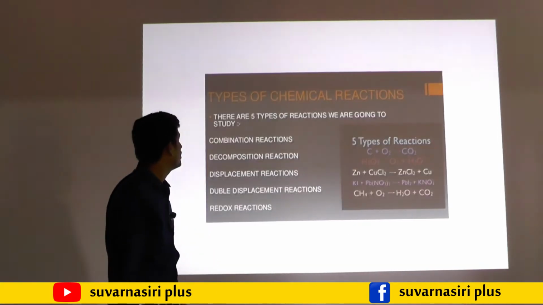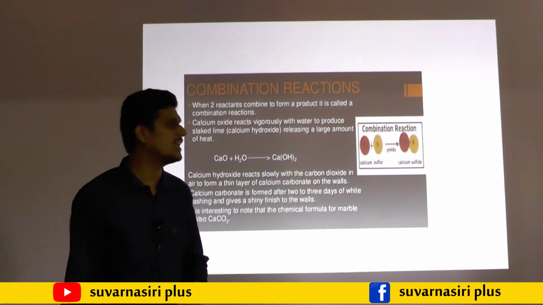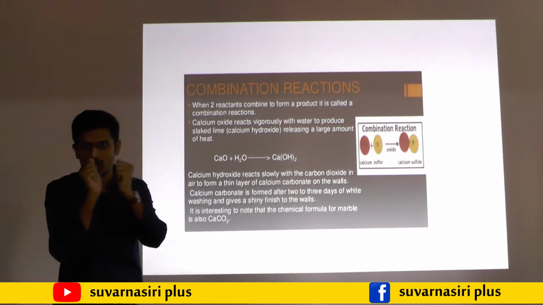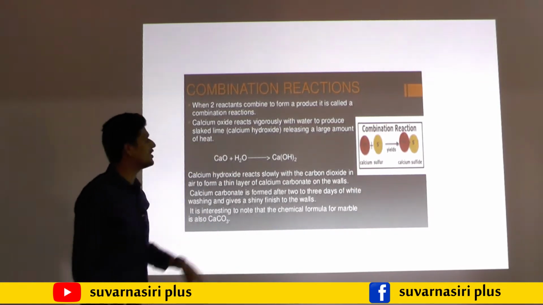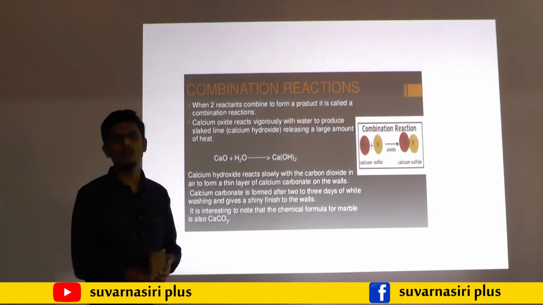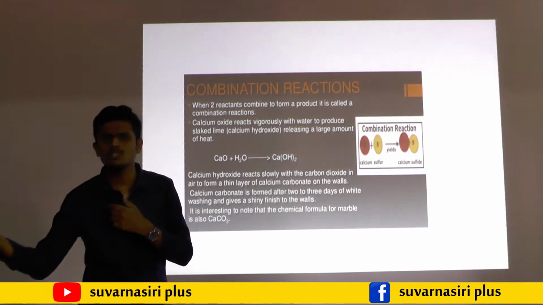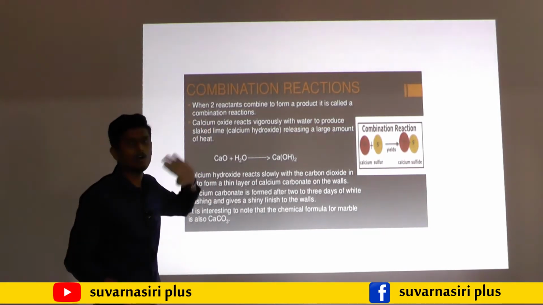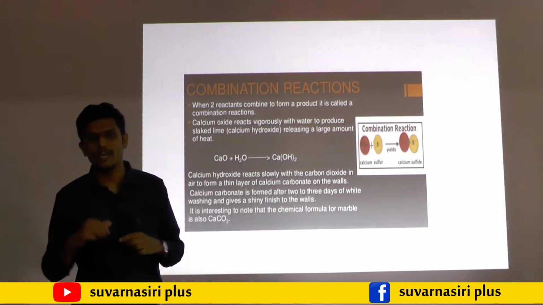First we will start with combination reaction. What is meant by combination? The name itself indicates it. When two or more elements or compounds combine, they form a single product. For example, water. Water is made of hydrogen and oxygen. When hydrogen reacts with oxygen, it forms only one single product, that is H2O. That is one of the best examples of a combination reaction.